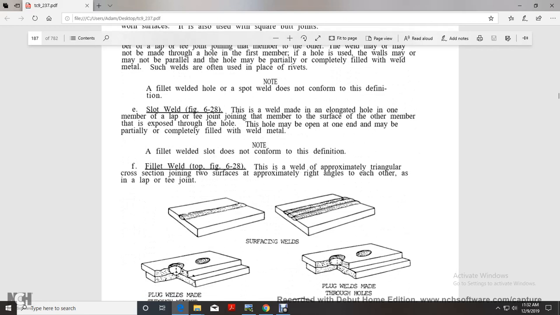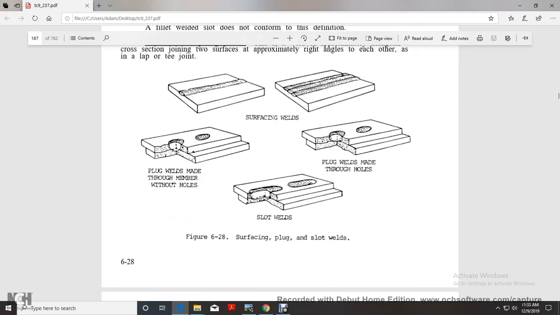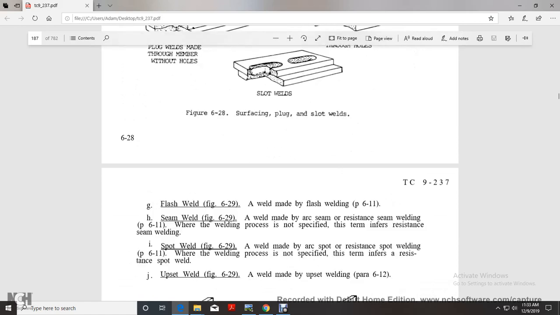Fillet weld. This weld is approximately triangular in cross section, joining two surfaces at approximately right angles to each other. Also shown are the surfacing weld, plug welds through holes in members, slot welds, and welds through plugs made through holes.